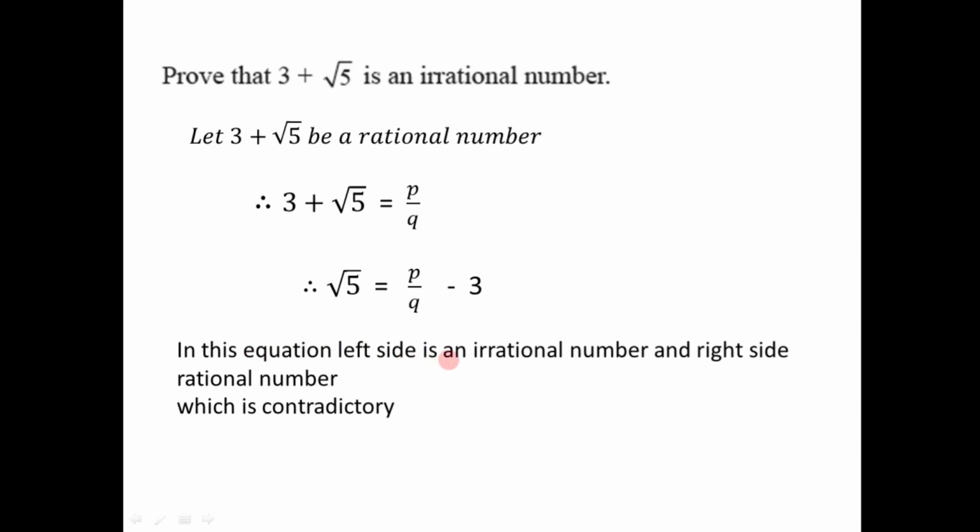So in this equation, the left hand side is an irrational number and the right hand side is a rational number, and we have stated that these two sides are equal, which is a contradiction. That means it is not possible. So this is due to our assumption, that is, we have assumed that 3 plus root 5 is a rational number. So this assumption must be wrong. So if it is wrong, then the correct statement must be 3 plus root 5 is not a rational number, but it is an irrational number. So this is how we can explain why 3 plus root 5 is an irrational number.